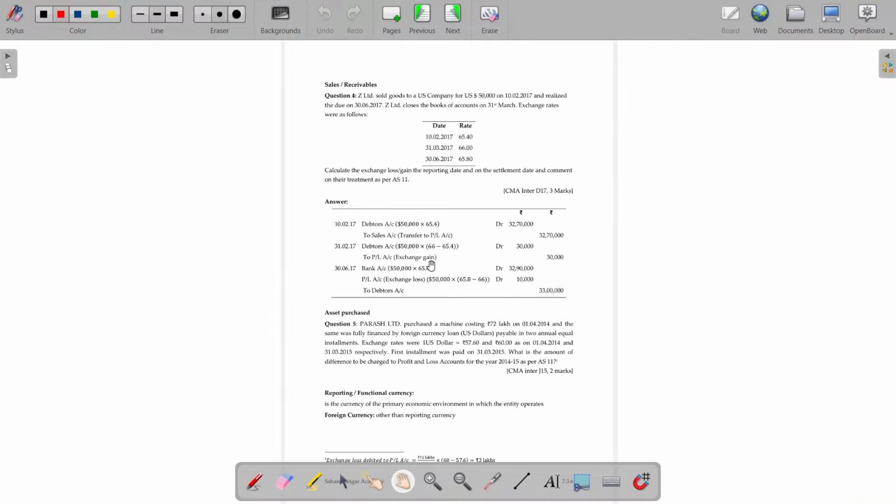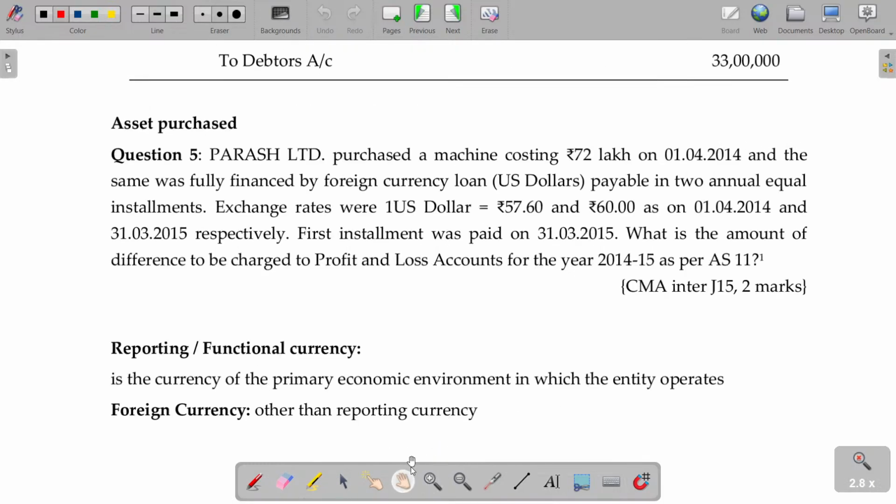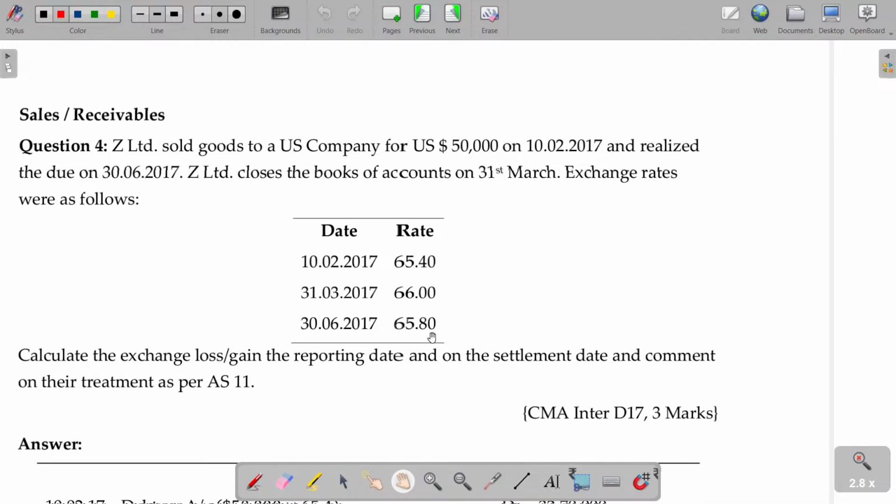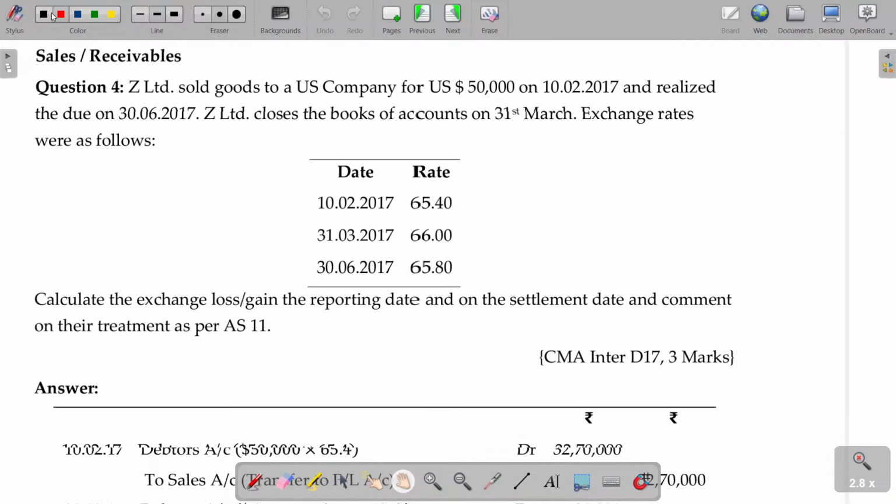Now, we have seen purchases and payables. Then what could be the next one? Sales and receivables. Come on, try to solve this illustration. What could be the entry?